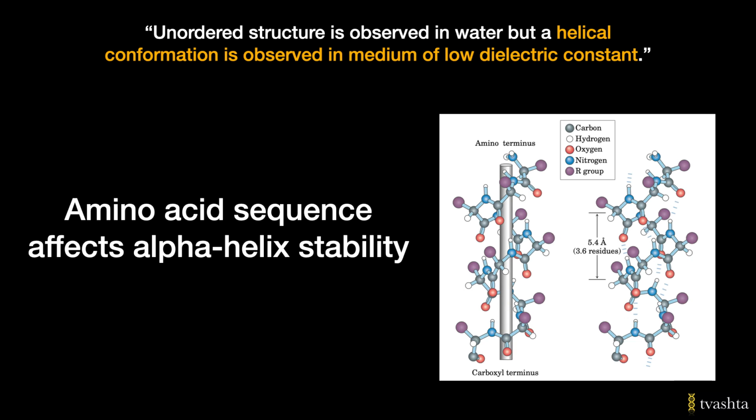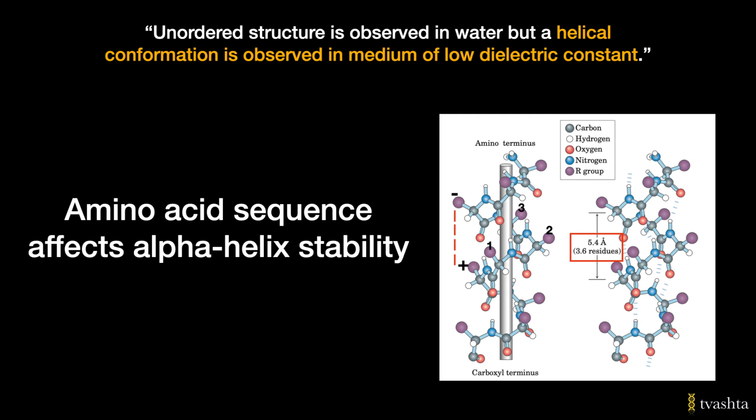For example, a positively charged amino acid present 3 or sometimes 4 residues away from a negatively charged amino acid will allow the formation of an ion pair. 3 or 4 residues away because there are 3.6 residues in one turn. And hydrophobic amino acids are also similarly placed to allow hydrophobic interactions.